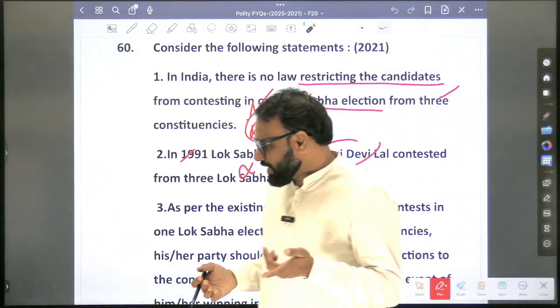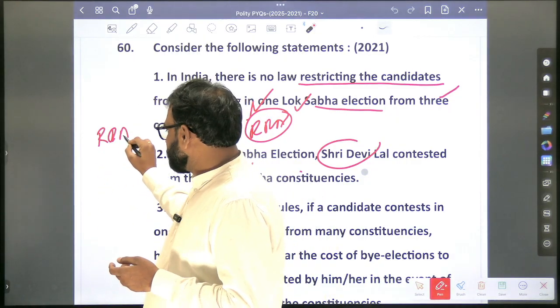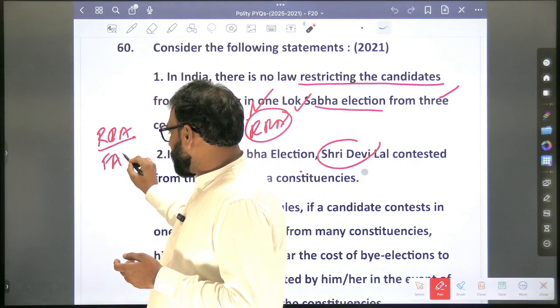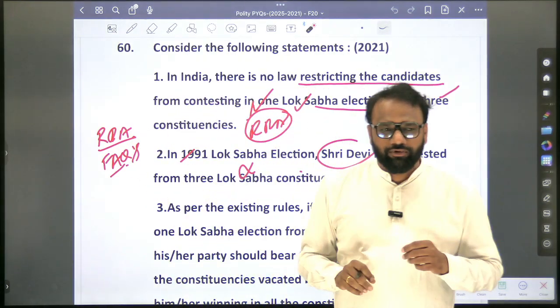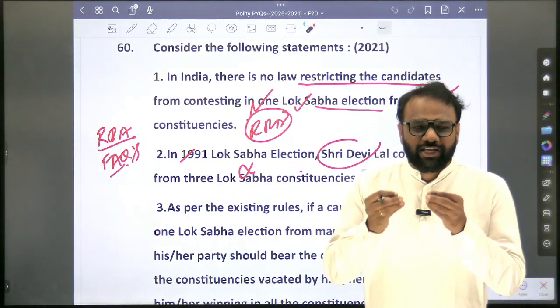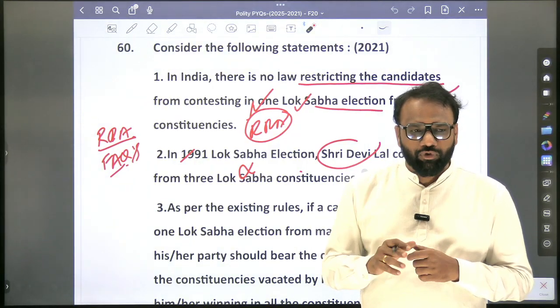Probably I have not shared it in these notes, but later on I will be sharing. So the Representation of People Act. There are some FAQs, and from the standard website itself I have taken the FAQ. I will be sharing it with you. There are some important aspects which we shall focus on. A person cannot contest for more than 2 constituencies.